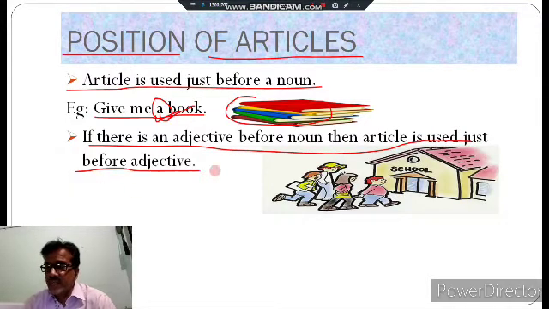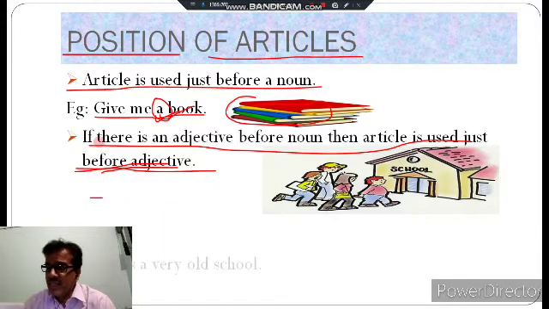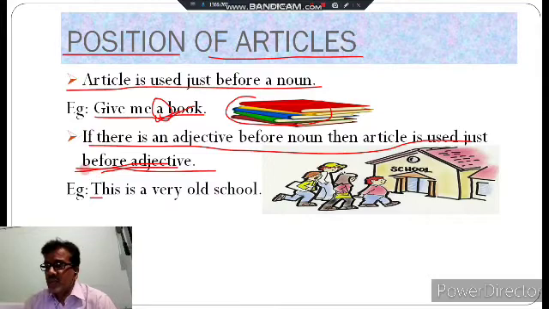In the first sentence I told you that the article is used just before a noun, and in the second I am telling you that the article is used just before an adjective which is just before the noun. That means if there is an adjective before the noun, we place the article before the adjective. For example, this is a very old school.